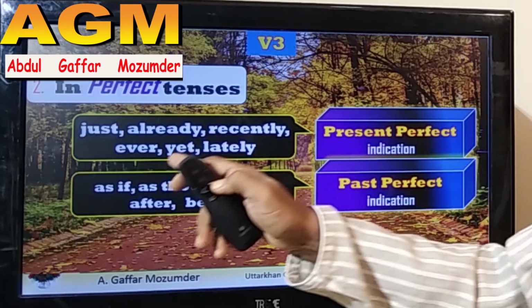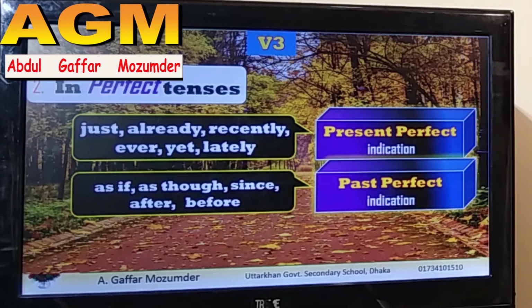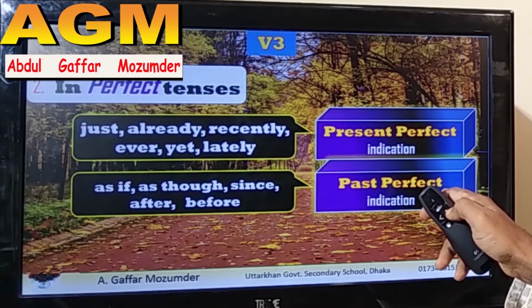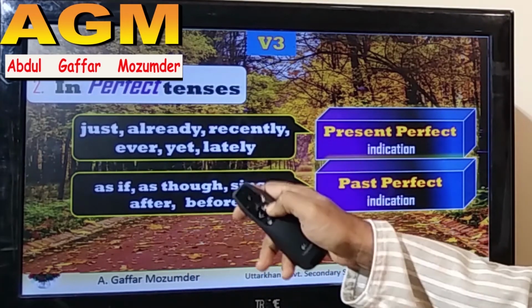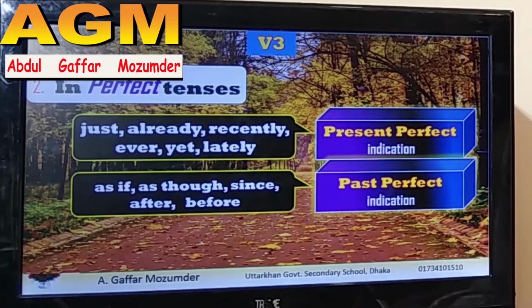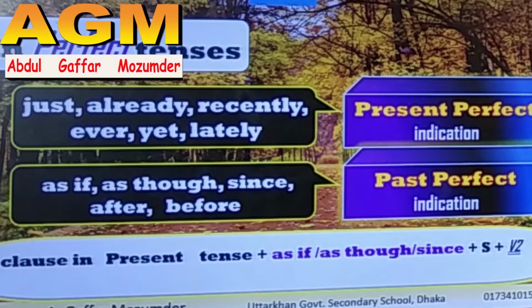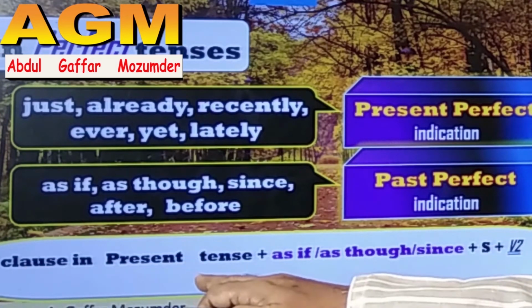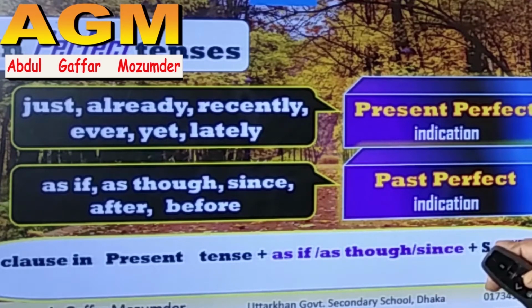Similarly, as if, as though, since, after, before, these words indicate past perfect tense, meaning if any of these words comes in a sentence, we should turn the sentence into past perfect tense, but with a specific format. Previously, I described this structure: a clause in present tense, and in the middle, as if, as though, since, then subject V2.